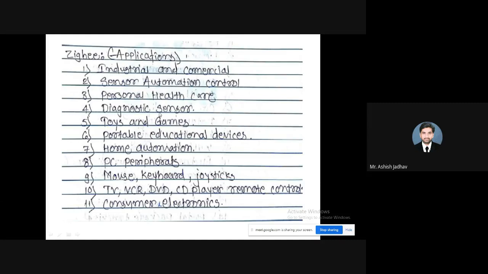After that, diagnostic sensors, right? Those diagnostic sensors can make use of Zigbee. Toys and games, they are also built using Zigbee protocols. Portable educational devices. Portable educational devices means what?